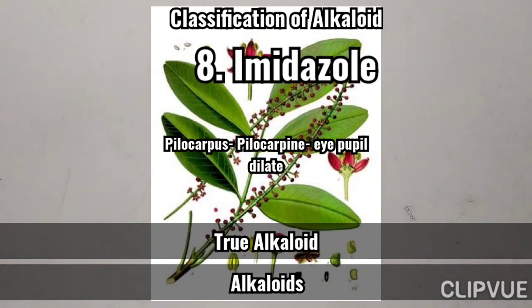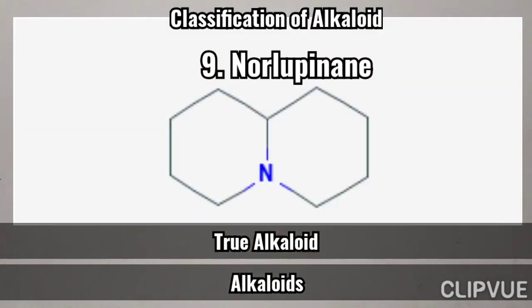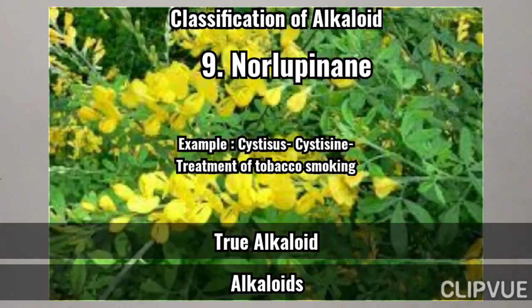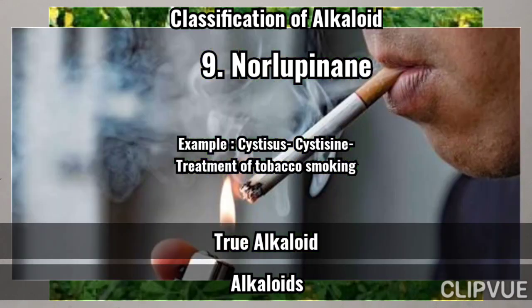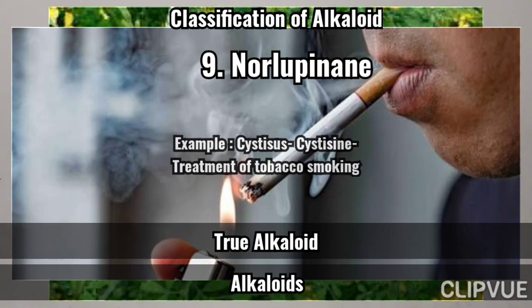The ninth one, norlupinane. You can see the structure here, two rings attached with one nitrogen atom. Cytisine from the Cytisus plant is used in the treatment of tobacco smoking, and laburnine from the laburnum plant is also used the same way.